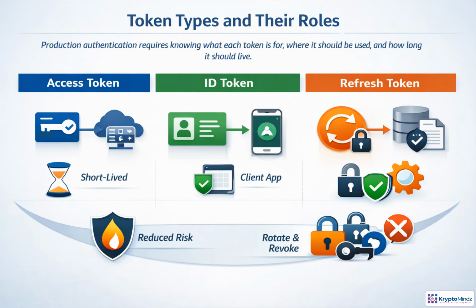Treat tokens as different credentials, not interchangeable passwords. An access token is what an API or MCP server should see. It proves the request has specific permissions, and it should be short-lived. An ID token is for the client application. It tells the app who the user is, but it is not the authorization ticket for backend calls. A refresh token is the long-lived key that gets new access tokens. That makes it powerful, so store it securely, rotate it, and revoke it quickly when risk appears.